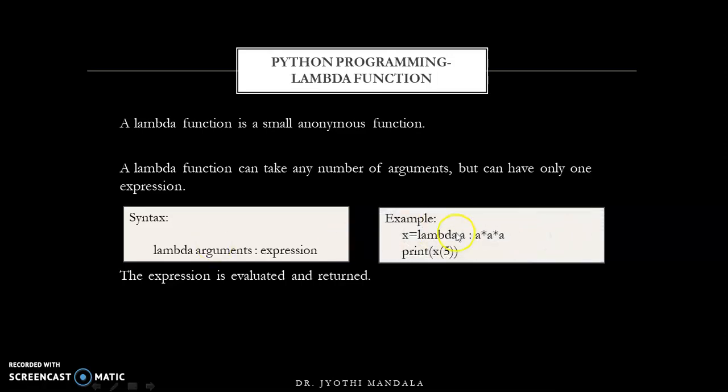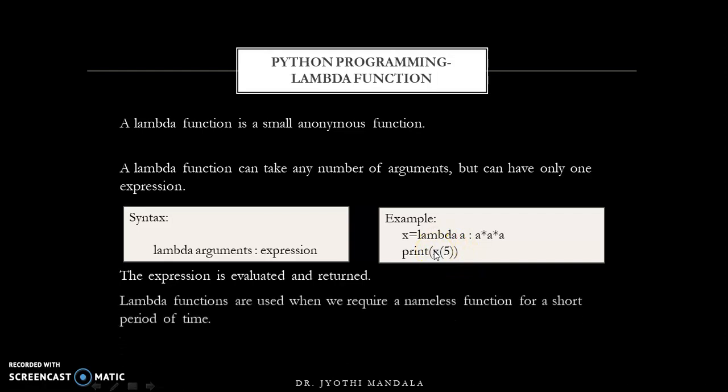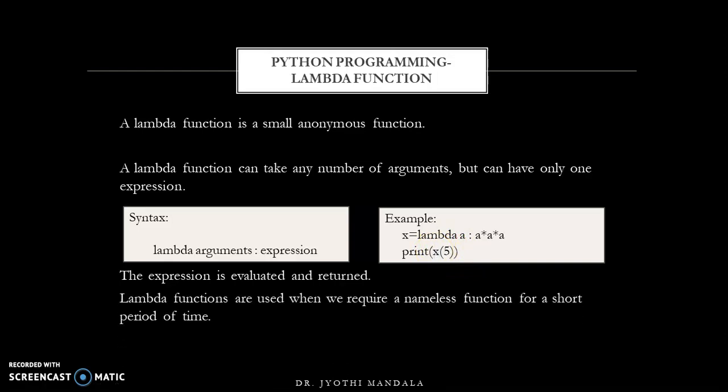Suppose, as an example, you want to find the cube of a number. You can do that simply by using this anonymous function lambda, where the parameter a is passed and I am multiplying a three times to find the cube of a. After evaluating this, the value will be returned and displayed. Lambda functions are used whenever we require nameless functions for a short period of time. As a parameter, we need not take only one; we can take any number of arguments.